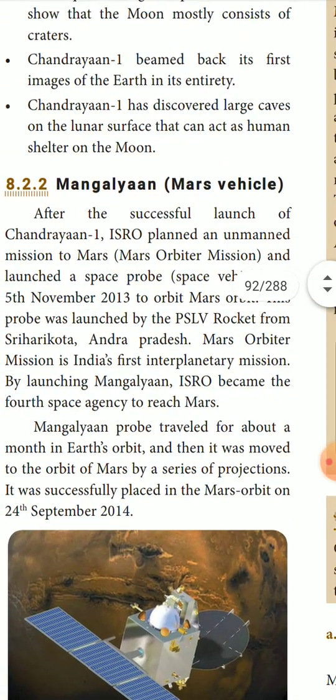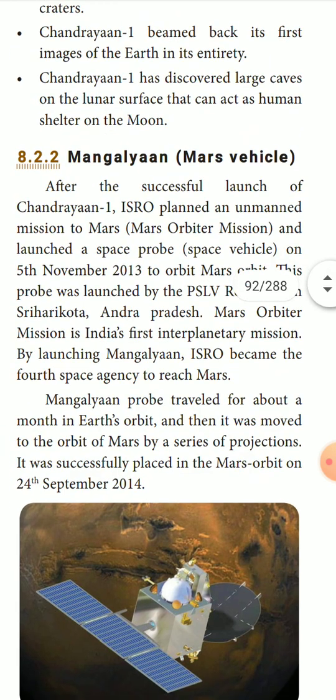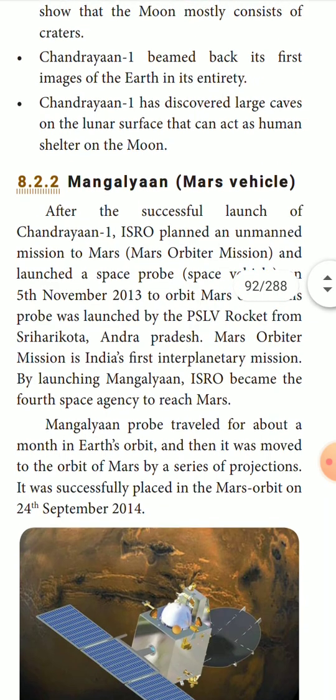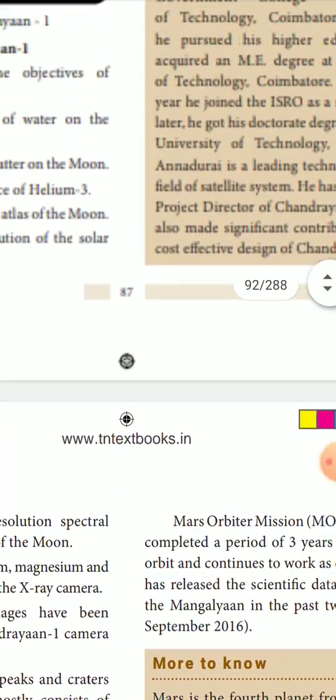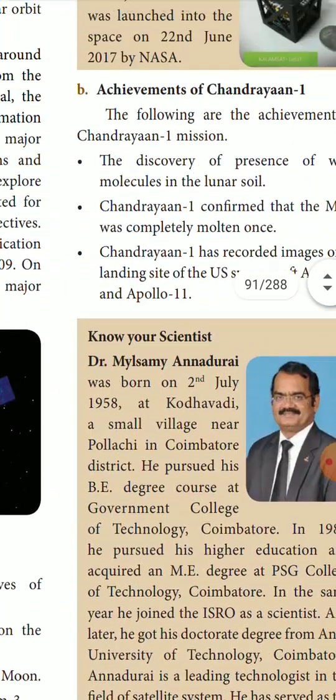Chandrayaan-1 beamed back its first images of the earth in its entirety. So Chandrayaan also took the full image of the earth from the moon's orbit. Chandrayaan-1 discovered large caves on the lunar surface that can act as human shelters on the moon. So many big shelters were also found on the moon.